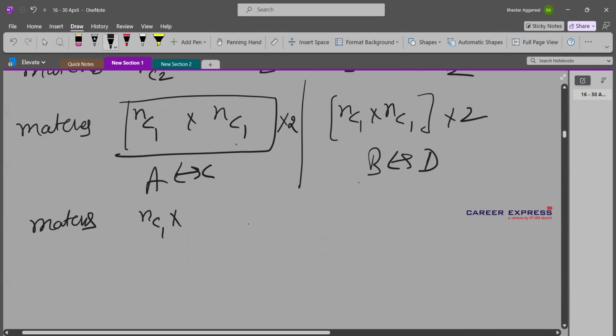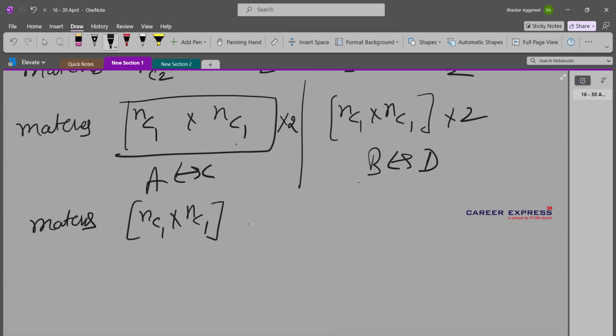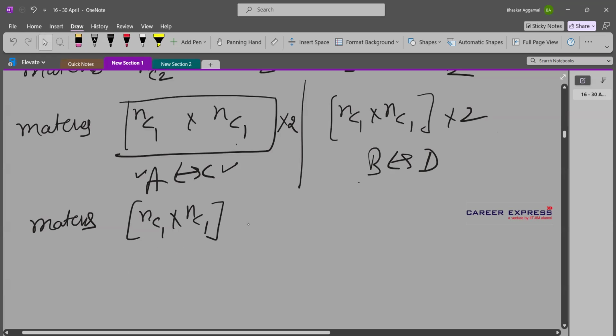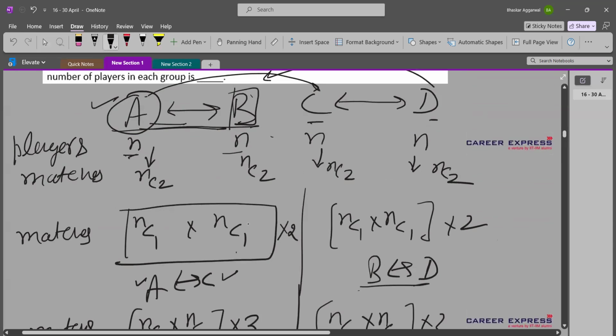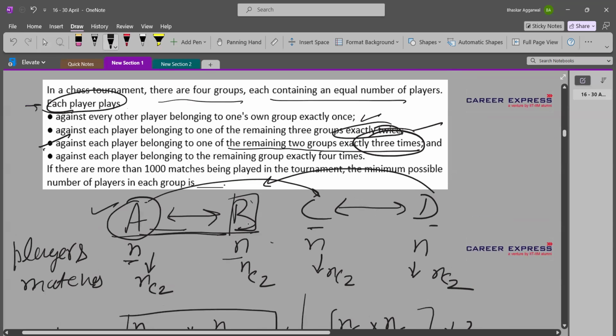Again, it will be NC1 into NC1. We will pick one player from A and one player from C. So that will happen in NC1 into NC1 ways. And because every player plays 3 matches against each other, we will multiply this number with 3. And same thing will happen in case of B and D, NC1, NC1 into 3. So that's how we have used the third information, third line.